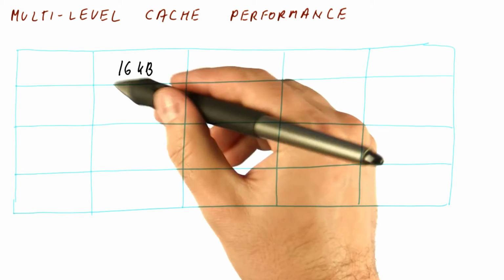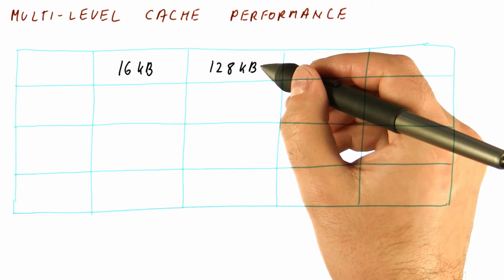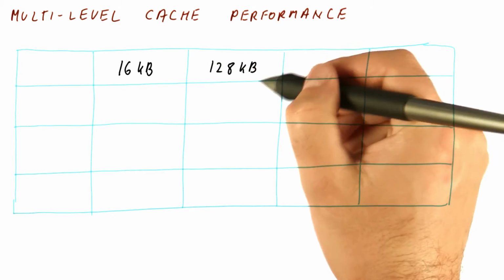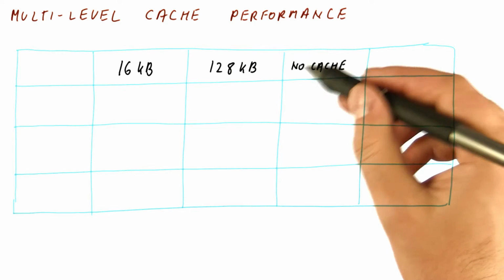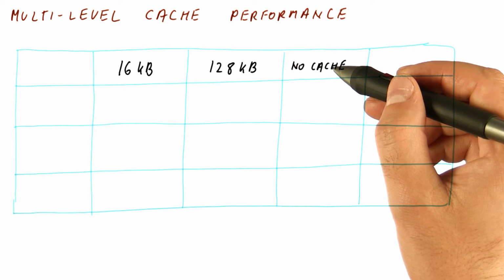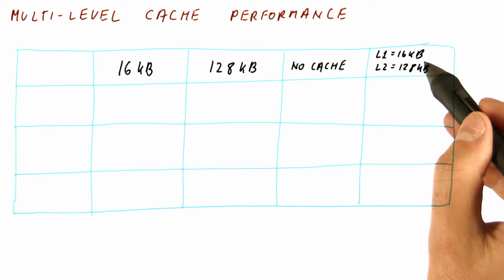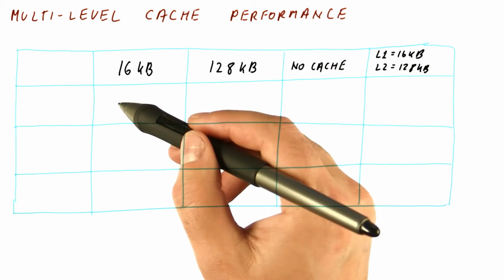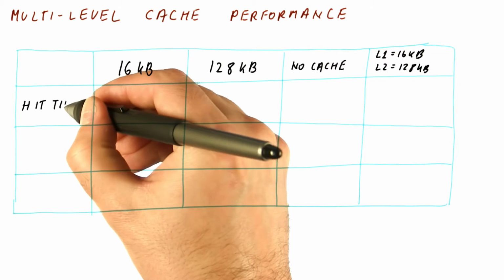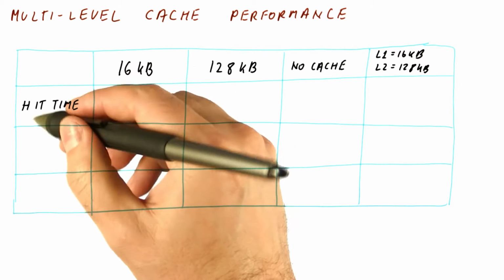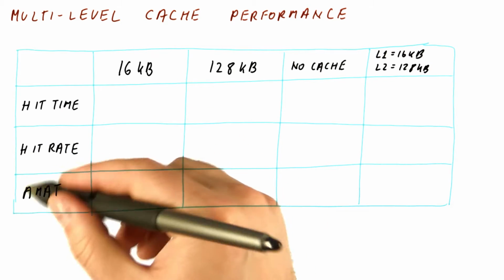Let's look at a single cache that is 16 kilobytes in size. Let's look also at a single cache that is 128 kilobytes in size. Let's look at no cache, simply we will just access the main memory. And let's look at a hierarchy that has this kind of cache as the first level cache and this kind of cache as the second level cache. We will look at the hit time for these, the hit rate for all of these, and the overall AMAT.